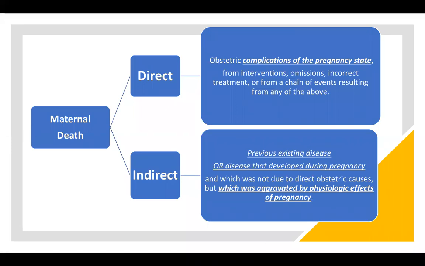So the next one is indirect deaths. So this is death of a mother due to pre-existing disease or a disease that develops during pregnancy, which was not due to direct obstetric causes, but which was aggravated or made worse by the physiological effects of pregnancy. So these include cardiac disease, neurological conditions, such as epilepsy, psychiatric causes, including drugs and alcohol.